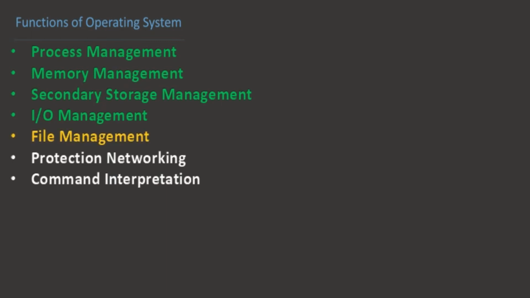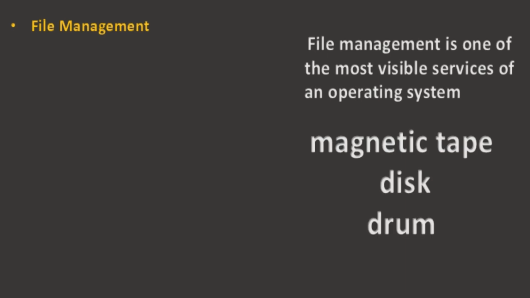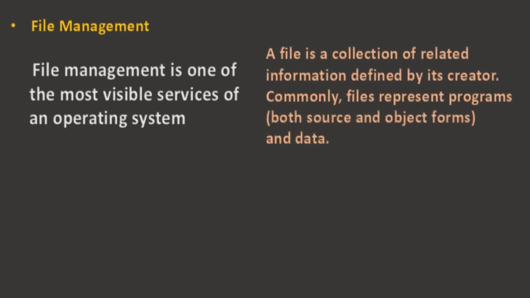File management is one of the most visible services of an operating system. Computers can store information in several different physical forms: magnetic tape, disk, drum. A file is a collection of related information defined by its creator. Commonly, files represent programs and data. Programs may be in both source and object form.